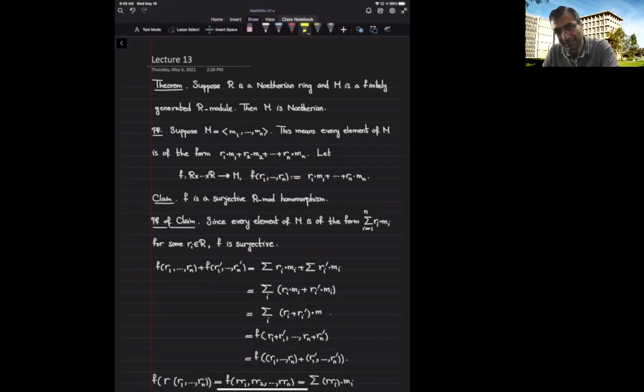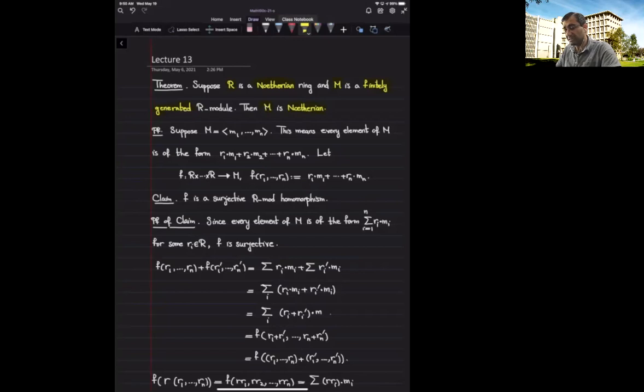Not only R itself, which is one of the easiest R-modules that you can think of. From there, you can deduce that every finitely generated R-module is Noetherian. Again, if R is Noetherian, then every finitely generated R-module is Noetherian.